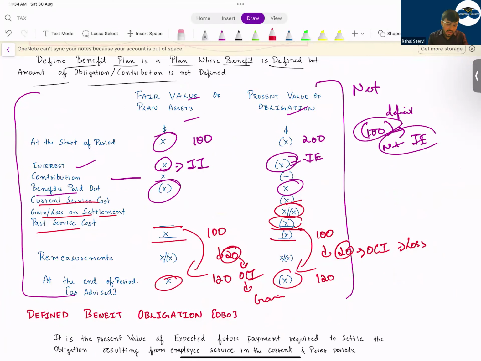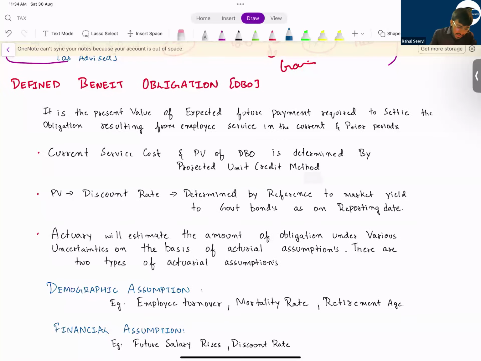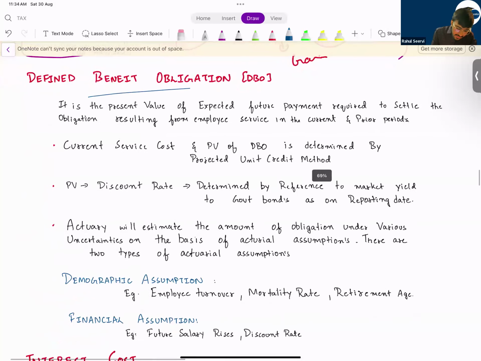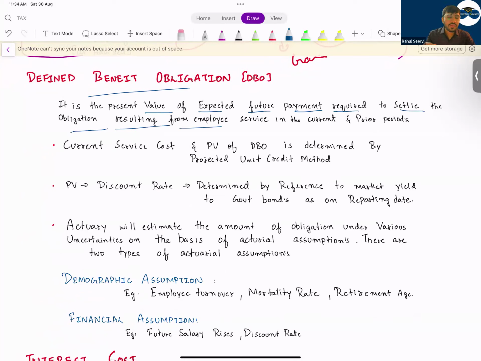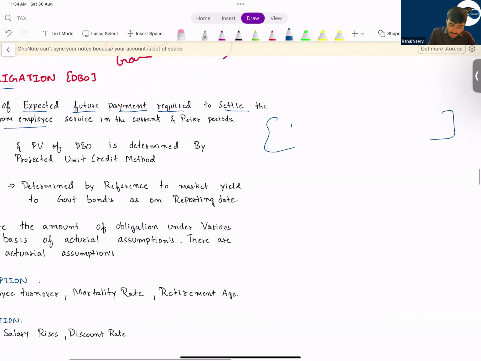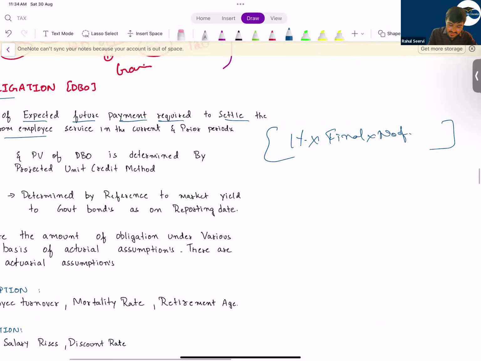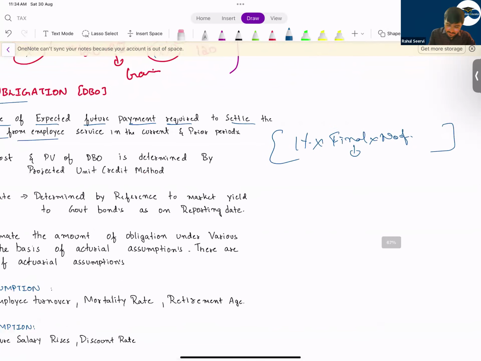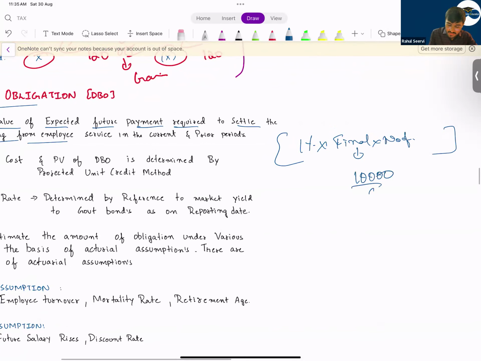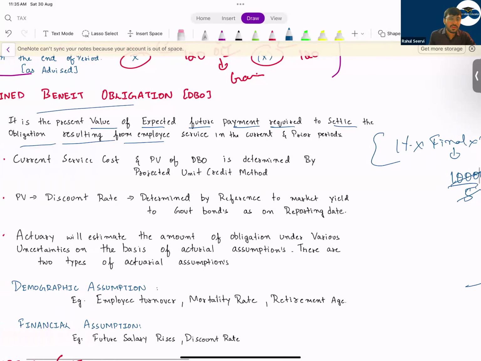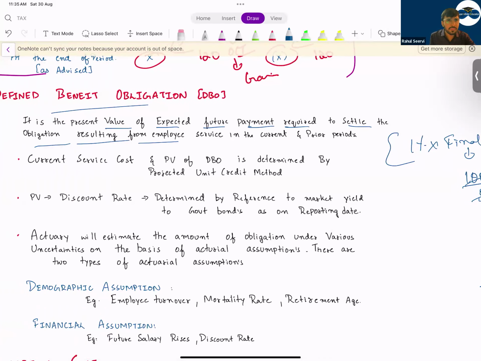I hope everyone knows the formula. Now see each and every term. Defined benefit obligation means what? It is the present value of the expected future payment required to settle the obligation resulting from employee service. That means, if you remember, we had seen the formula also, 1% into the final drawn salary into the number of years. This final salary was based on the incremental, etc. And then we did divided by, if I say the expense was 10,000, we did this for 5 years. The employee is working for 5 years. So each year the expense was 2,000. And this 2,000 for each year, you were discounting it. And once you discount this, this becomes the present value of the defined benefit obligation.